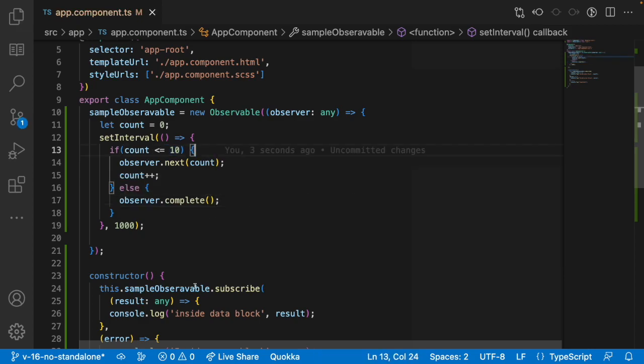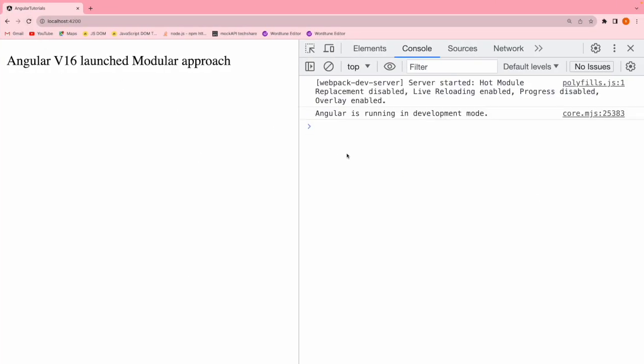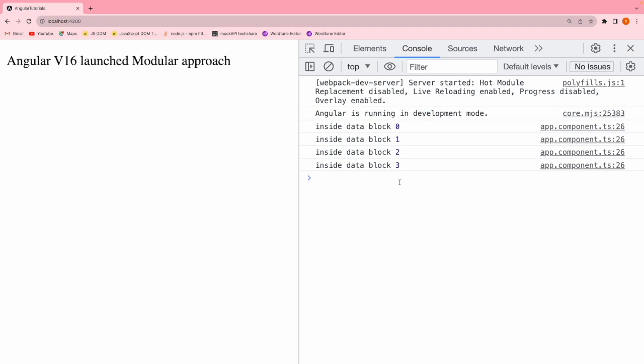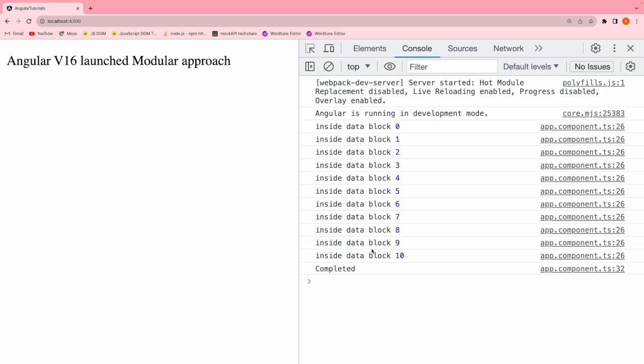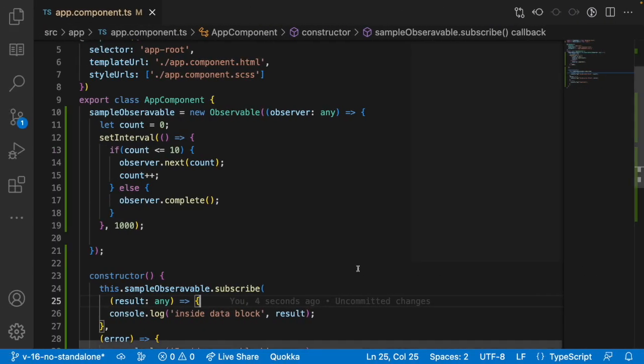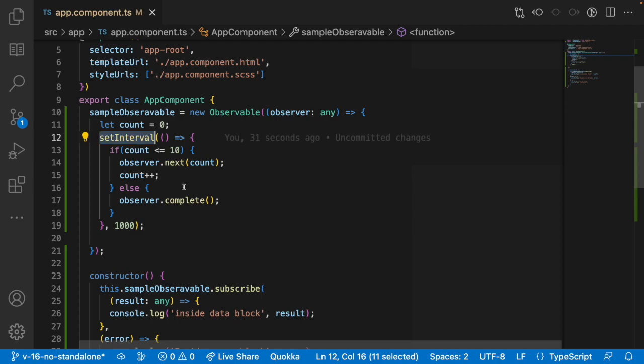So now what will happen? Till 10 the subscription will be using the value and showcasing it in the UI or console. Let me go here and reload this. Now 1, 2, 3, 4, 5, 6, 7, 8, 9 and 10. Now it is done with the observable. That's why it went into the completed state. But there is one problem over here. This setInterval, we are not terminating it.